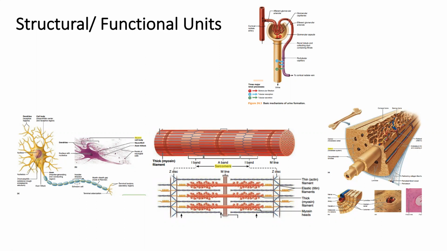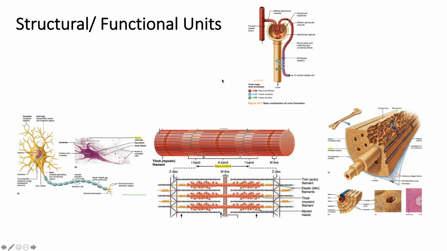Now let's talk about neurons. We need to start talking about the structural and functional units. If I can remind you, when we studied the kidneys, we were talking about nephrons. Nephrons are the functional units, the workhorse of the kidney. A kidney doesn't mean anything if there is no nephron.